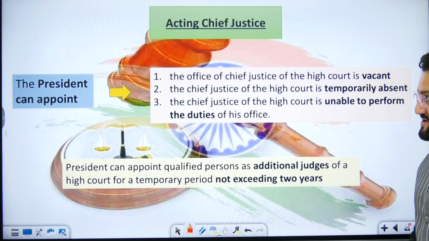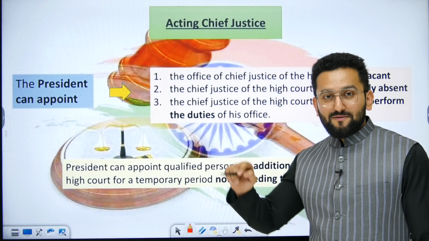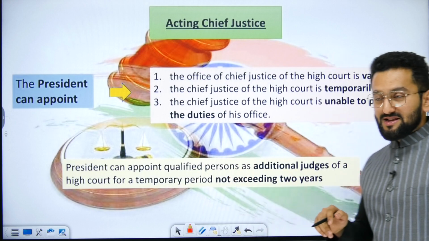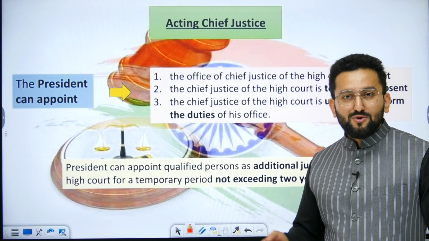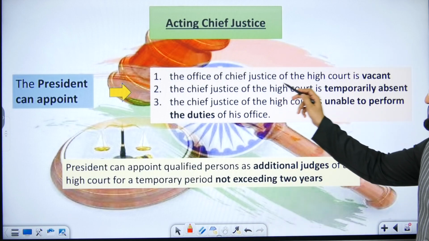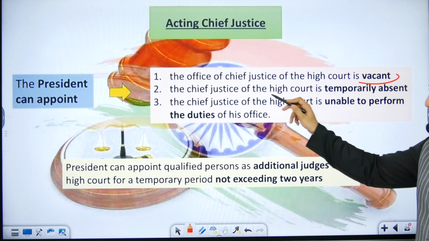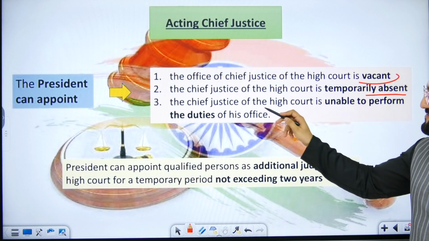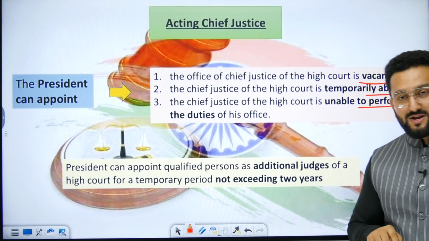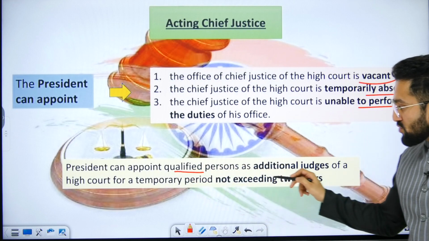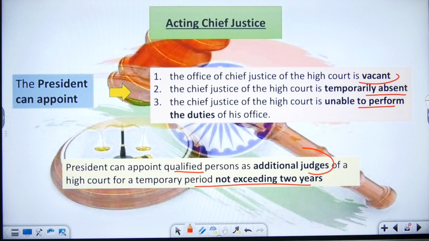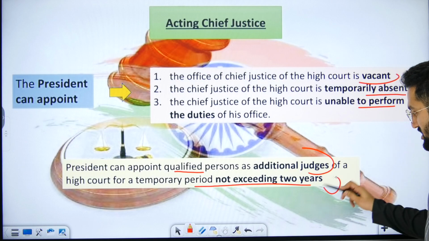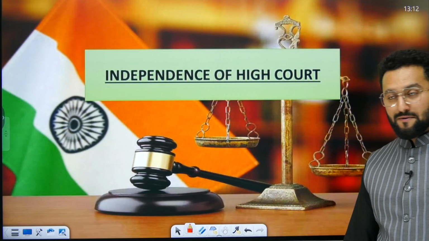Acting Chief Justice. So the President can appoint a judge as acting Chief Justice. So what is the meaning of acting? It means the present Chief Justice is not in position to work. The office of Chief Justice of the High Court is vacant. The Chief Justice of the High Court is temporarily absent. The Chief Justice of the High Court is unable to perform his duties. So the President can appoint qualified persons as additional judges of a High Court for a temporary period not exceeding 2 years. So not exceeding 2 years is also a clause there.